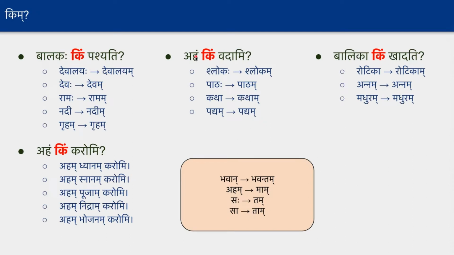And at the same time, there is another thing which we need to remember. We cannot ask kim question for all the sentences. For example, balakaha kim pashyati, it really makes sense. What does the boy see? But we can ask like, what does the boy write? What does the boy say? And all that. But we cannot say what does the boy laugh, or what does the boy cry. So there are few such actions we cannot ask kim against it, and we'll not even have any answer for such things. So let us not worry about them.